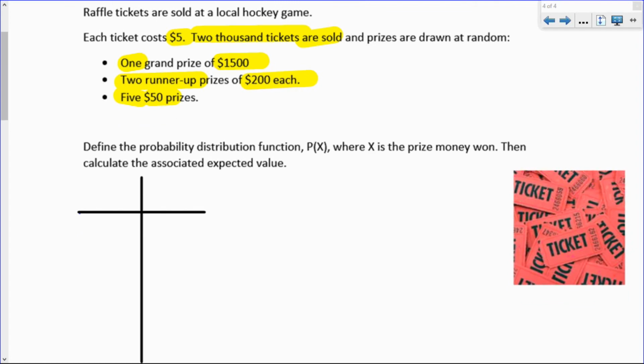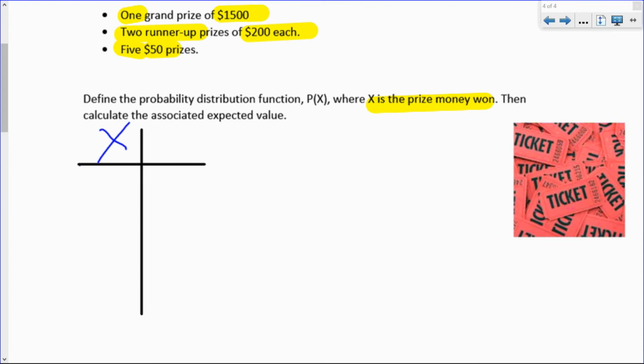We could talk about X being a random discrete variable where X is the prize money you win. X can take on some different values here. It could take on 1,500. That's a possibility. You might win the grand prize. It could also take on a value of $200 or a value of $50. And finally, it could also take on a value of 0. We should include that as well, because a probability distribution does need to include all the possible outcomes.